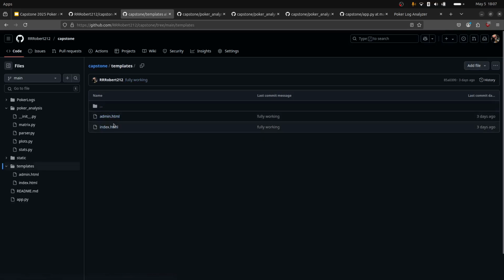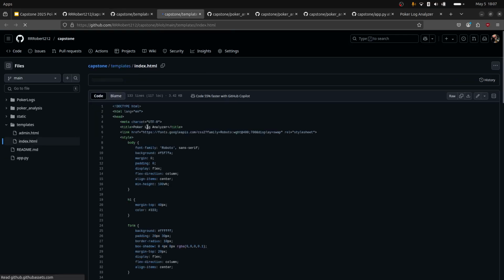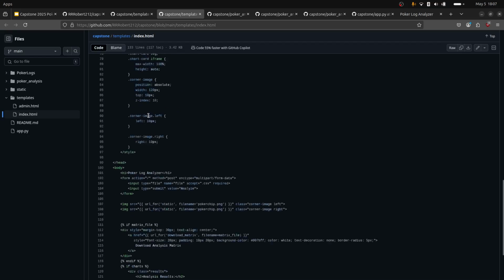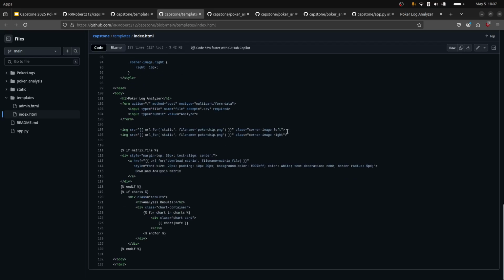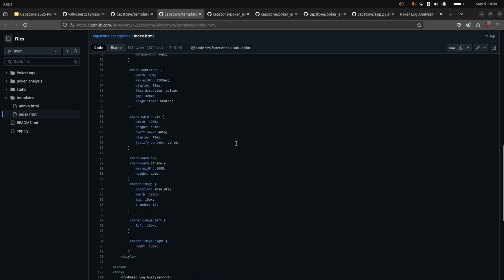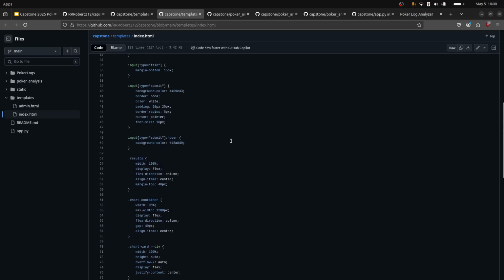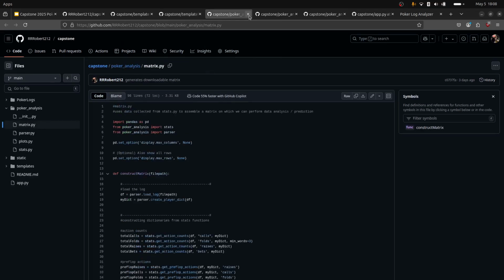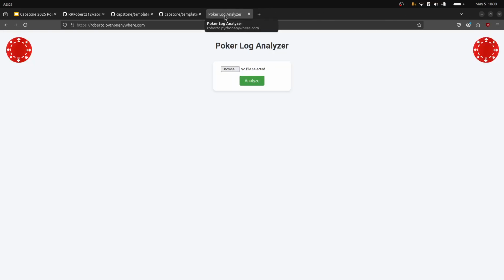In my templates folder is the front end. So again, this is really simple, but you can just see there's some CSS here, and here's my HTML. Really simple. There's not much decoration because it's about statistics. I'm trying to keep it as simple as possible. It doesn't need to look super pretty, but I think it looks all right.